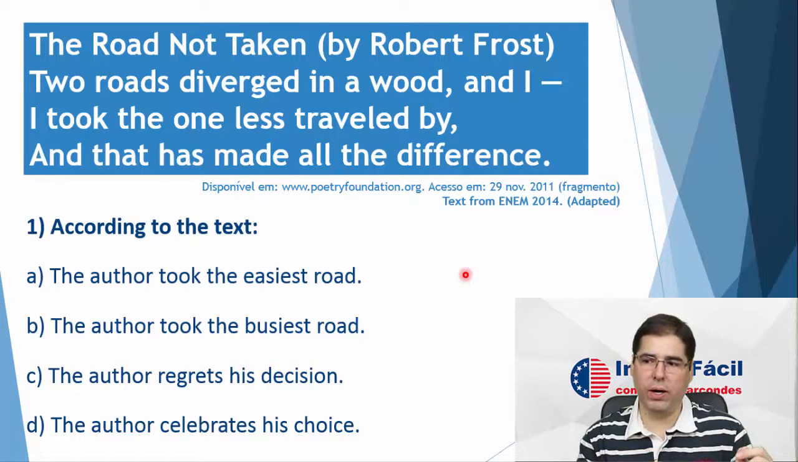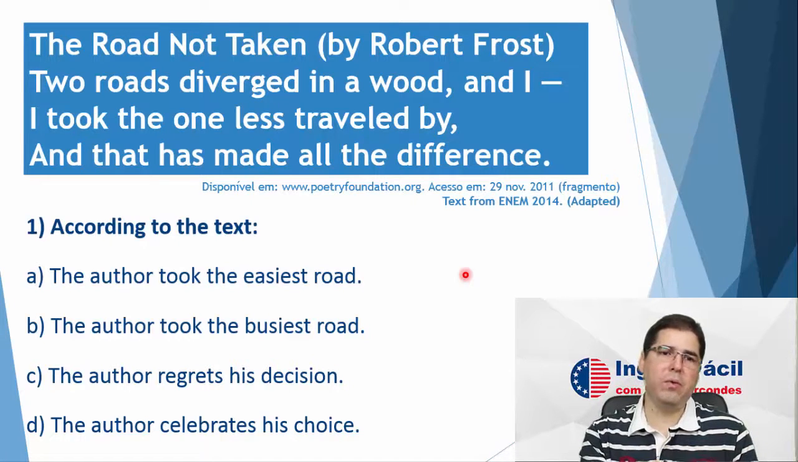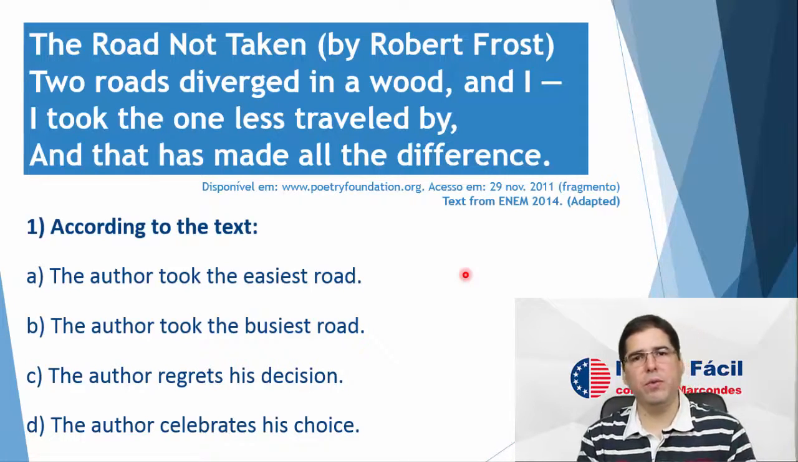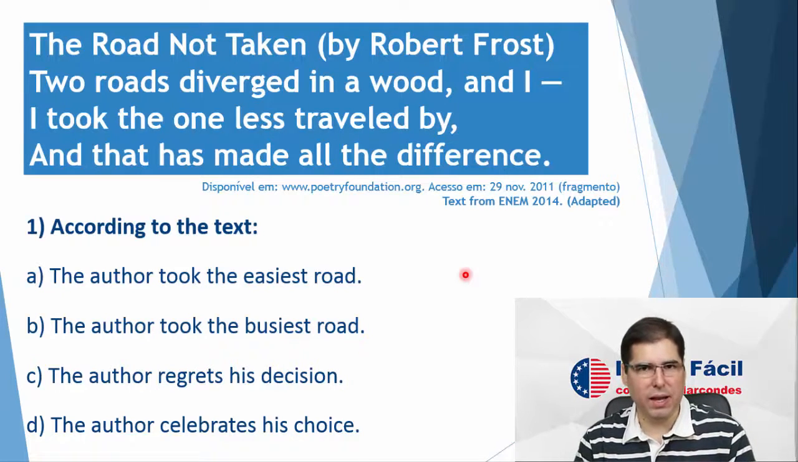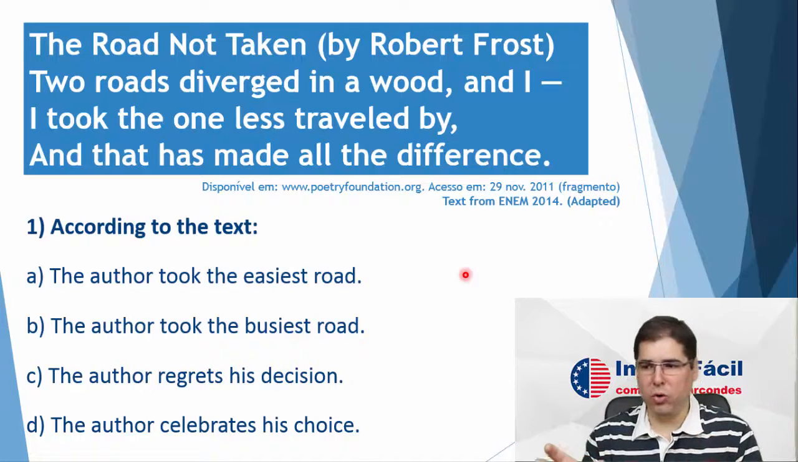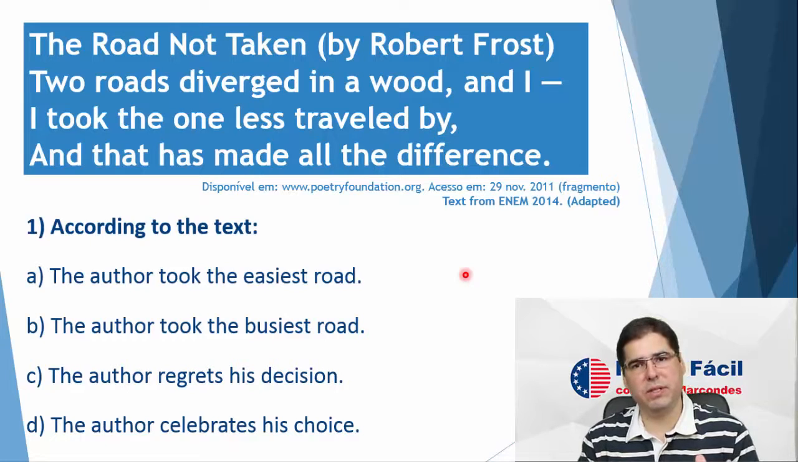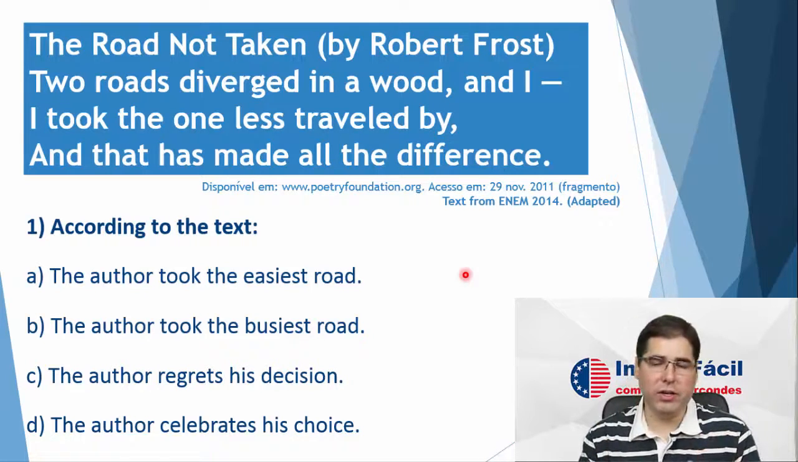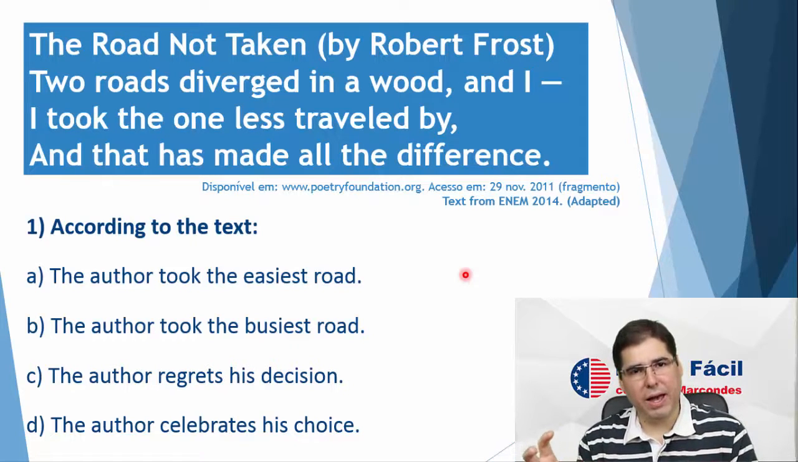And I took the one less traveled by. He took the road that fewer people chose. Fewer people traveled this road. And that, he says, made all the difference, probably in his life. What is important for us here is to notice that there are some verbs in the simple past. We're going to see this in the second question.